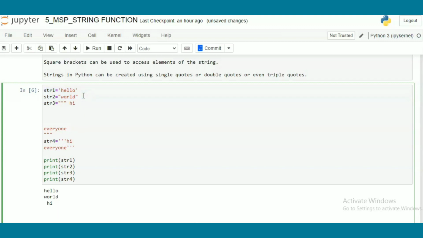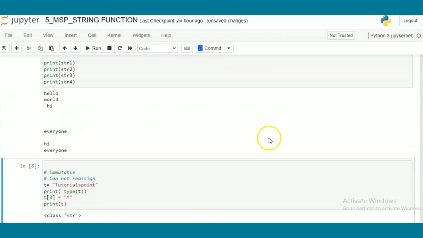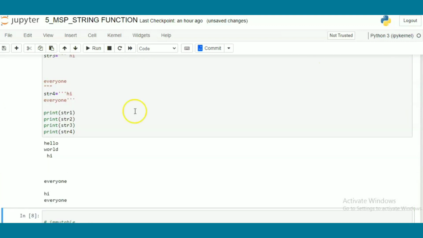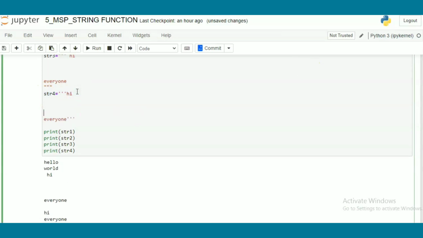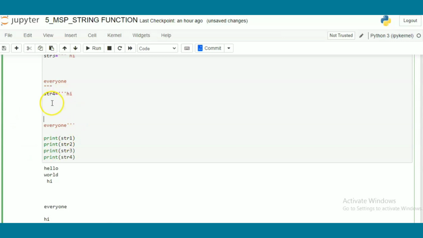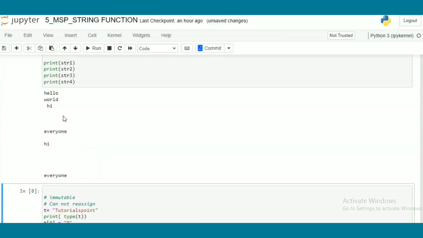If you go for the first two cases, they will be used if your string has a single line. And if you want to give multiple lines of information and store it in the form of a string, you can go with the triple quote concept. If you execute this code, you will get the output. One more thing to keep in mind is that with the triple quote, it is possible to maintain the number of lines. That is, even the slash n, or newline, will be considered. So you can check the output, you will get it with some spacing.